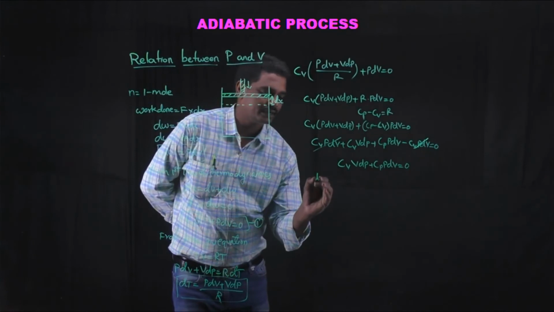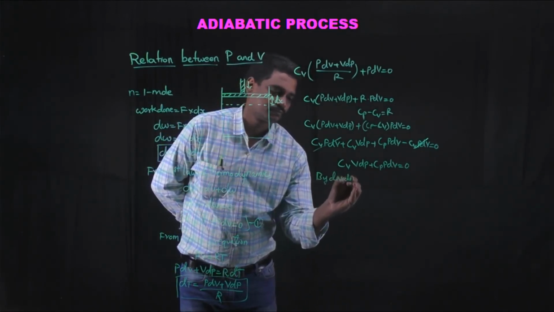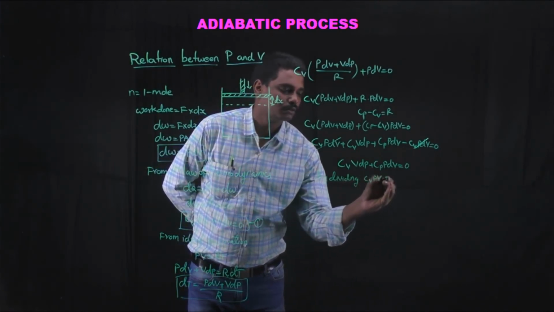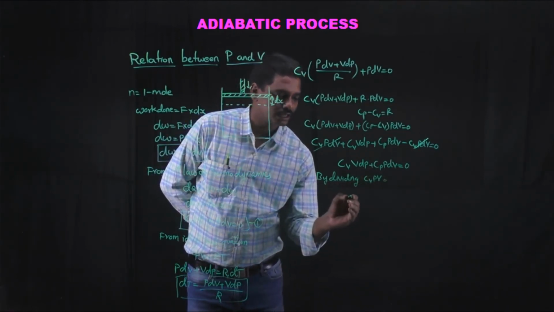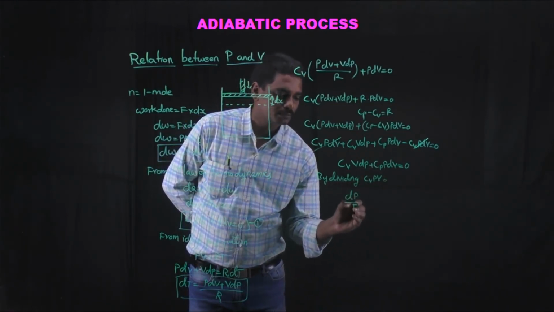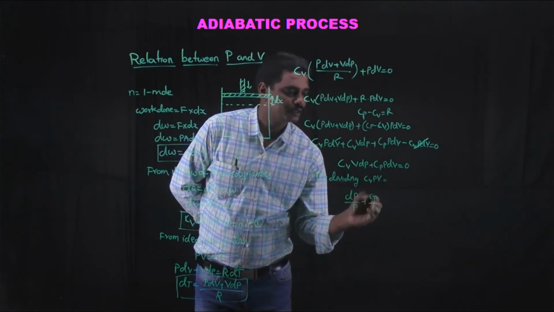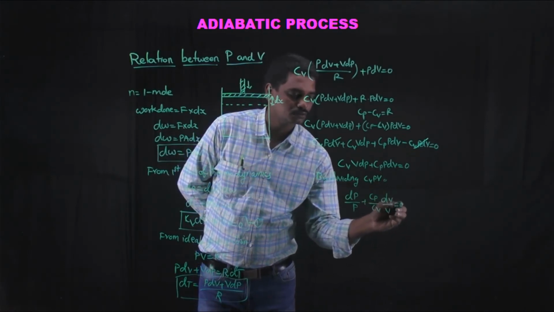So by dividing by Cv PV on both sides, we get the equation as dP by P plus Cp by Cv into dV by V is equal to 0.